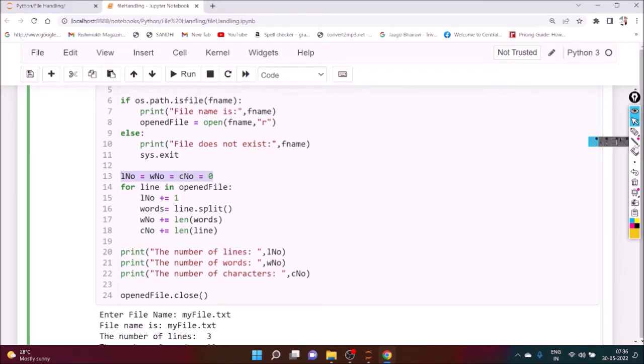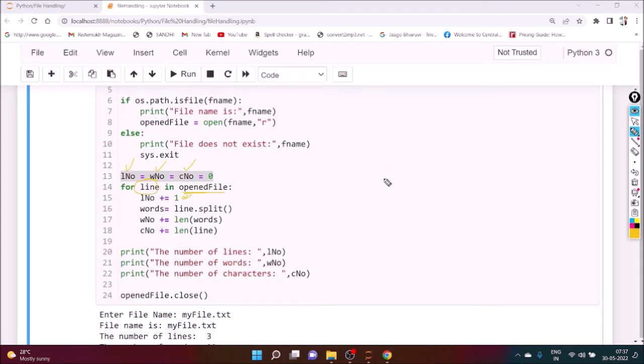The three variables are LNO, line number, in which we store the number of lines; WNO, in which we store the number of words; and CNO, in which we store the number of characters. First of all, from the opened file we extract the lines, and once we extract a line, we have to increase the line number by one.